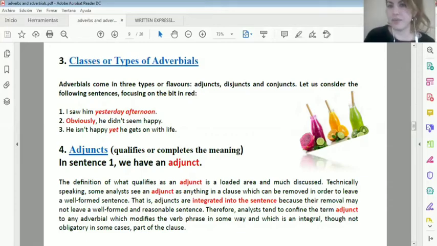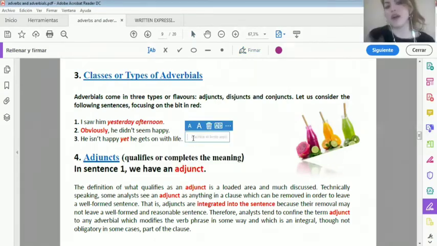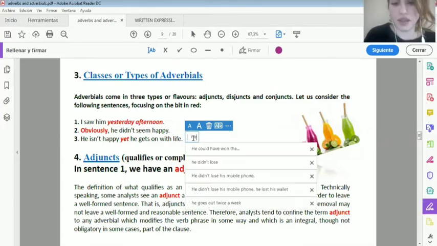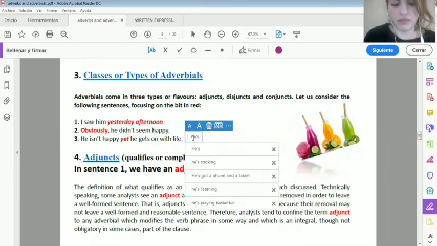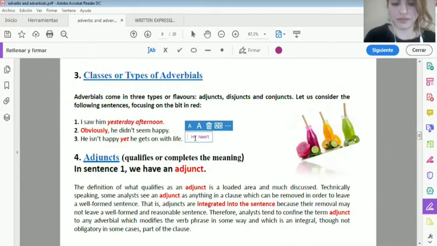If I say, for example, I'm going to write this example out. So be careful, because it depends on the context. If you have some doubts related to the function of yet, remember that I have uploaded the integration task for the winter recess, where you have the difference of yet. But let's analyze them. "He hasn't arrived." Well, "he hasn't arrived yet."